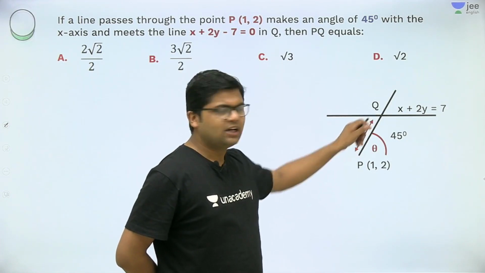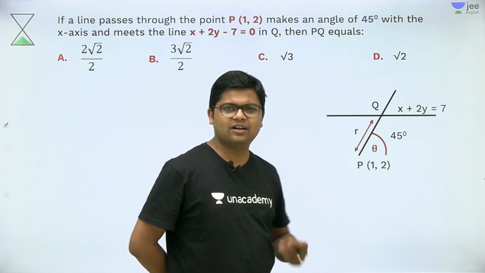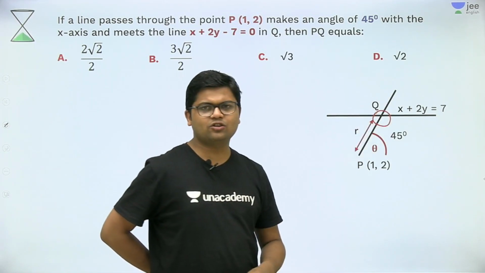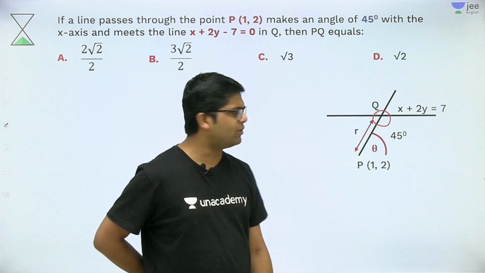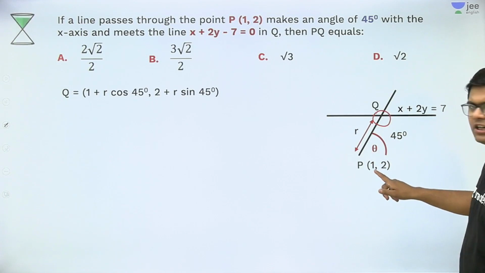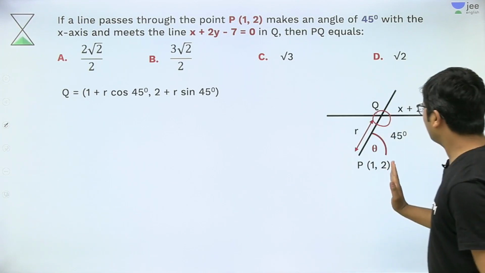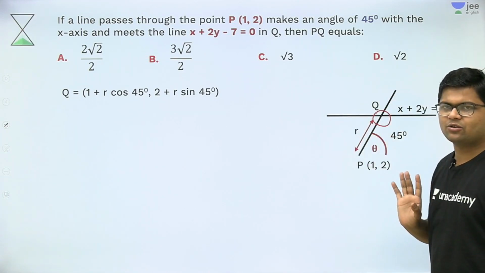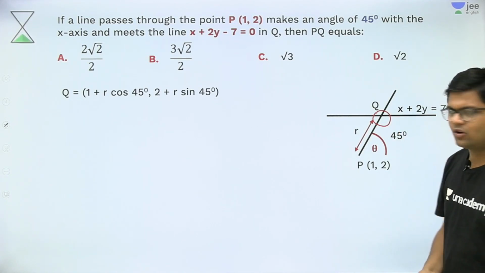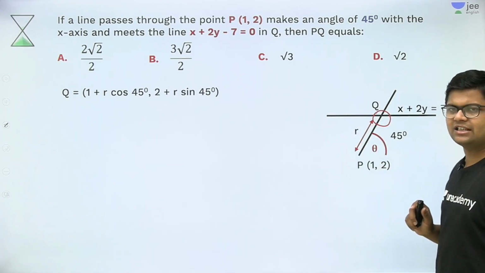Let us suppose this is point Q and I assume that this distance is equal to r, any value. Now I can calculate the coordinates of point Q with the help of the parametric form, which are as follows: 1 + r cos theta will be the x coordinate, because initially we are at 1, and 2 + r sin theta will be the y coordinate. This is simply the definition of the parametric form of the line. Now I know that point Q lies on this line, therefore it will satisfy the given line.